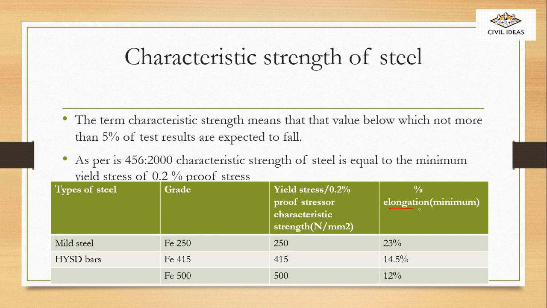Now the percentage of elongation. The percentage elongation of mild steel is 23%, for Fe415 it is 14.5%, and for the Fe500 it is 12%.